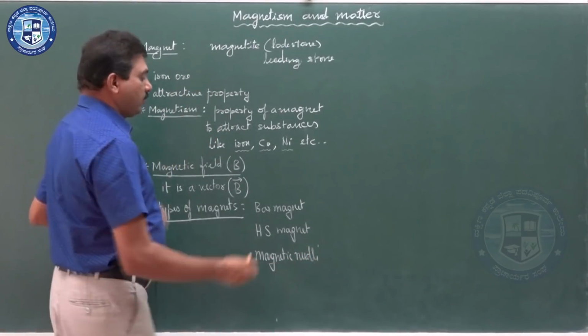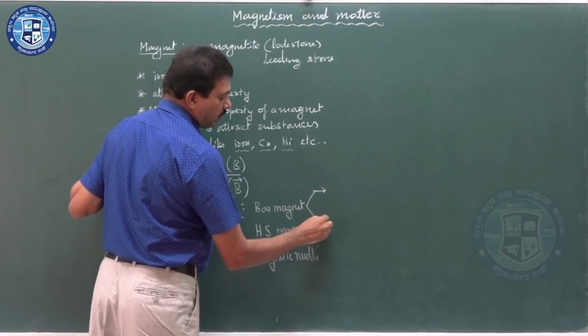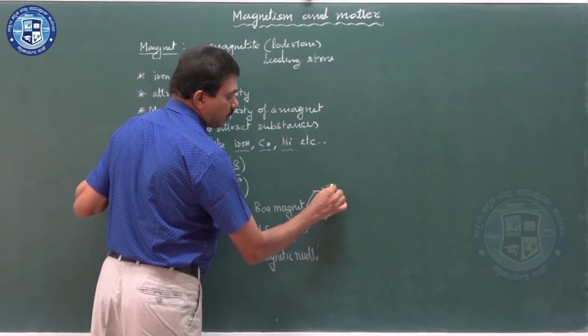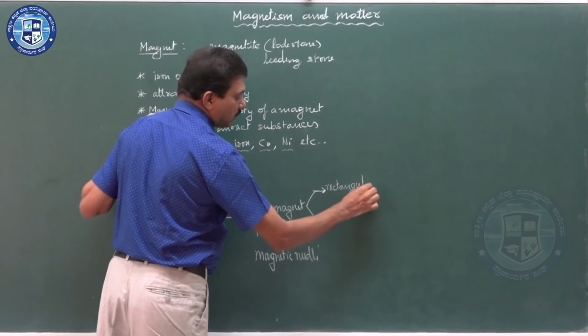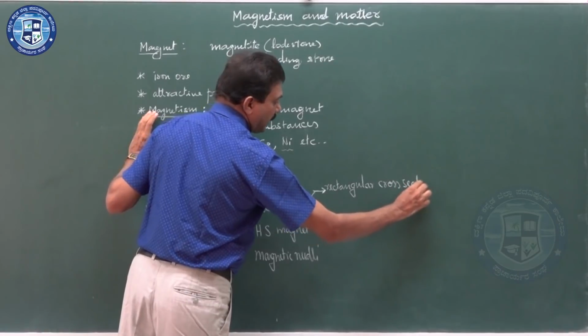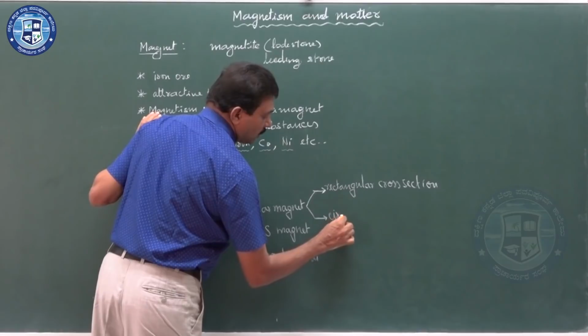In the bar magnet you can find rectangular cross section magnet and circular cross section magnet.